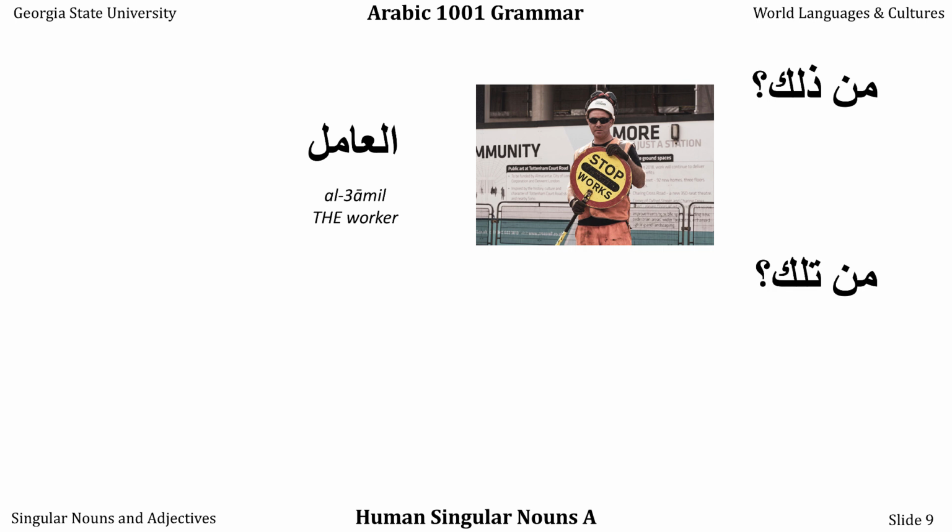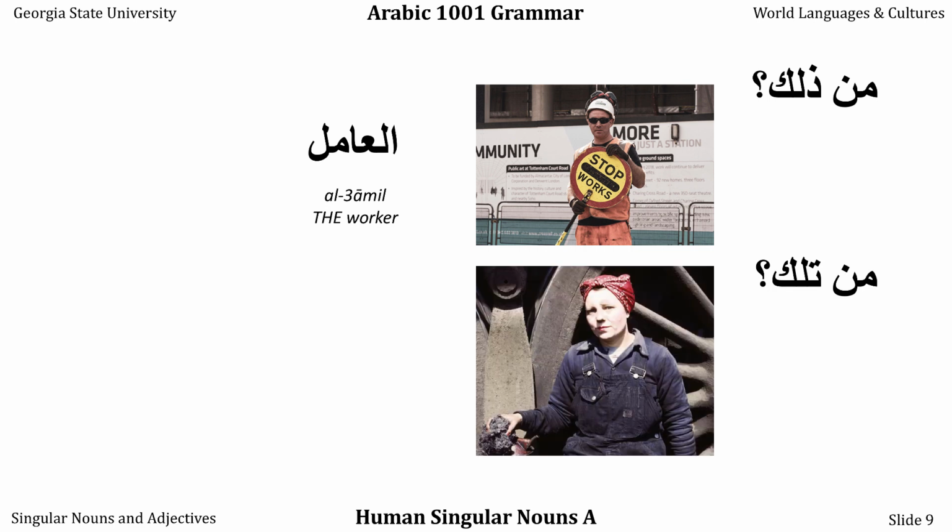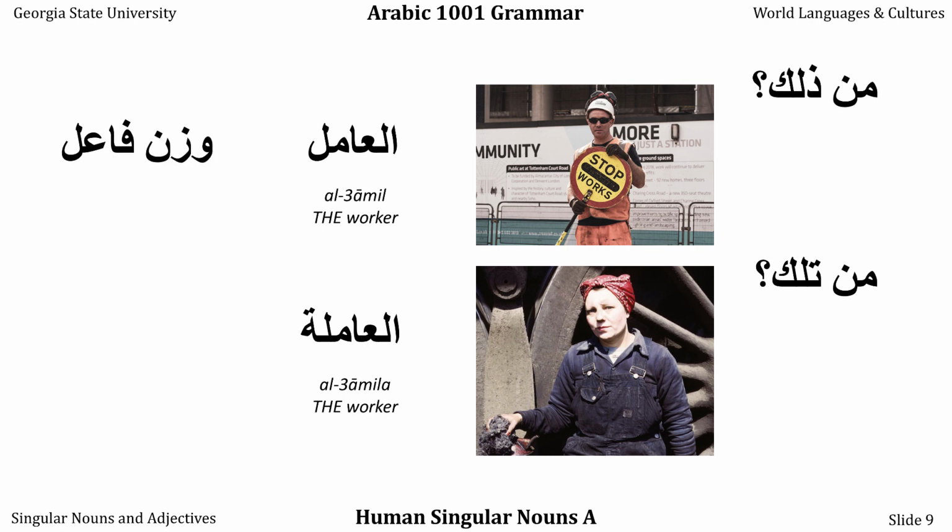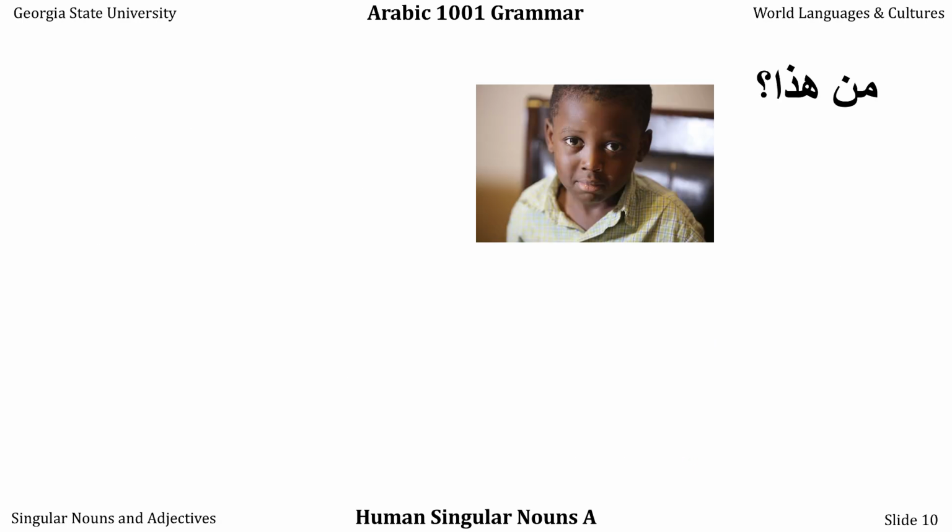This works with feminine people as well. Man tilka, tilka, amila. Or we could just say al-amila, the worker. Notice that amil has the same cadence as katib and talib and fa'il. So yes, it also has the wazn fa'il, the fa'il pattern, which in English is the doer pattern. These are the people who perform work. Ain, mim, lam is the root for manual labor. Let's learn two more people.